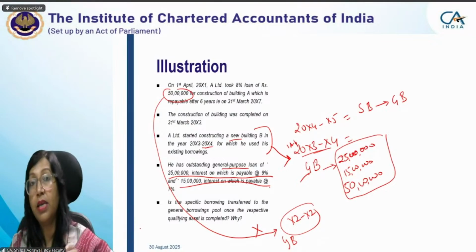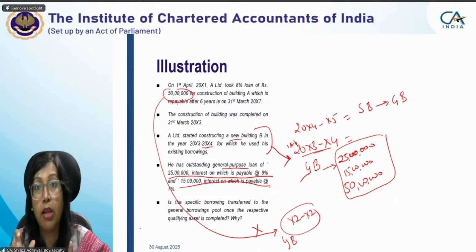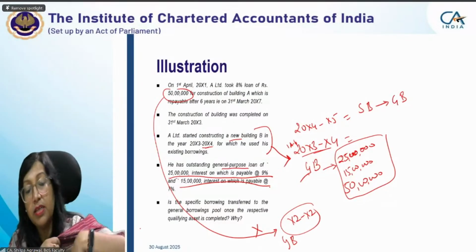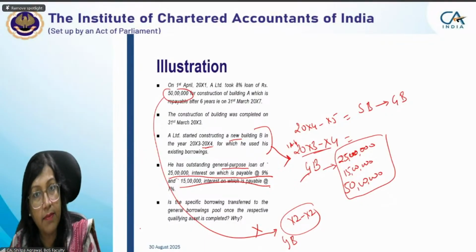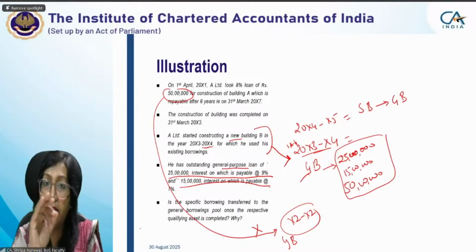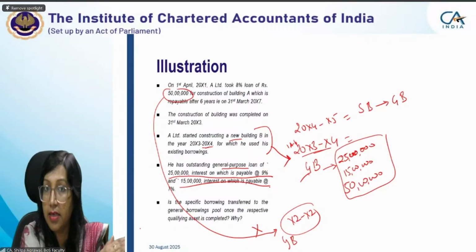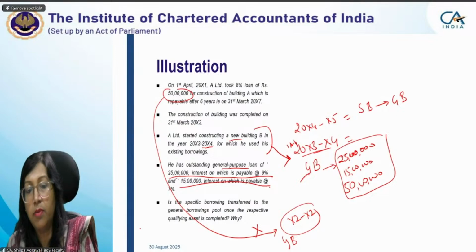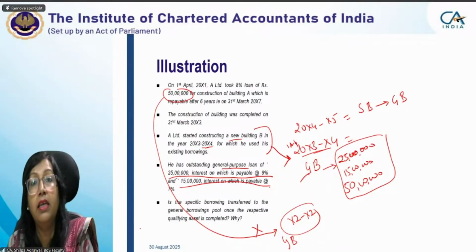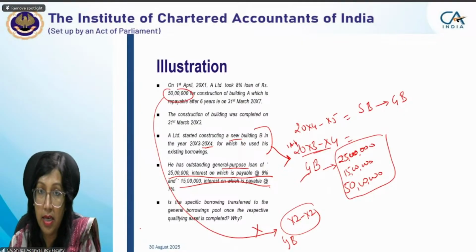Here the question is not about the amount. For exam purposes also, please take into consideration the requirement part of the question. The requirement is: is the specific borrowing transferred to the general borrowing pool once the respective qualifying asset is completed? Yes. Why? Because the purpose for that specific qualifying asset has been completed, construction is completed and it is ready for intended use. From that period, the specific borrowing converted into general borrowing. There is no purpose of giving any computation here. The answer is to be given in a theoretical form, in yes or no with the reason why. Calculations are not required.